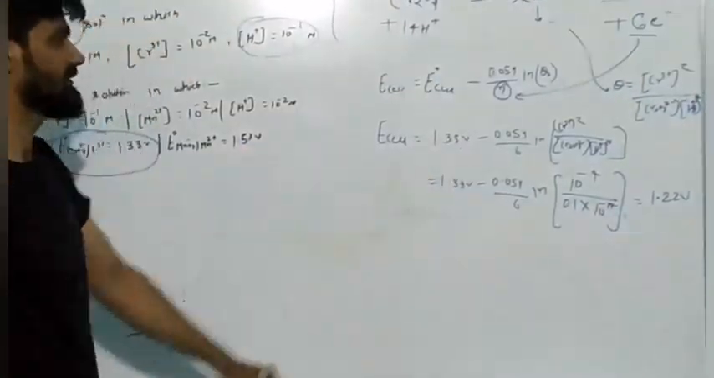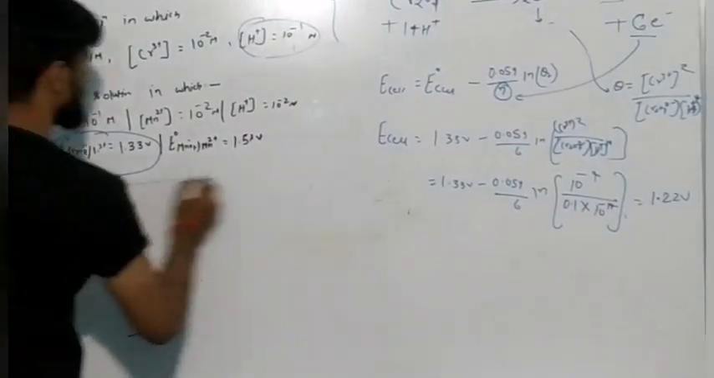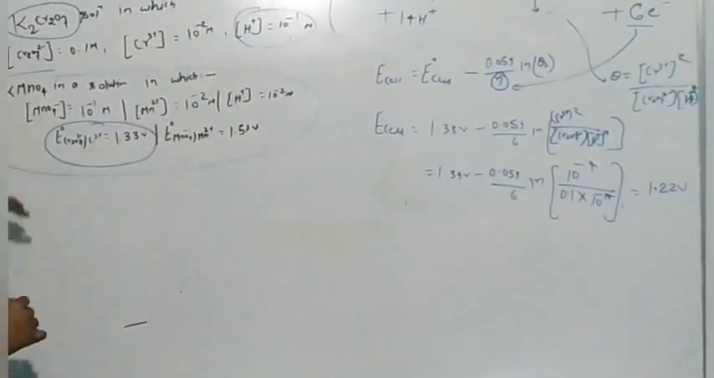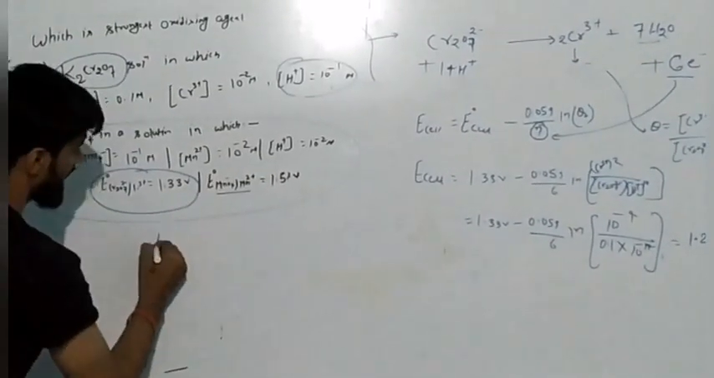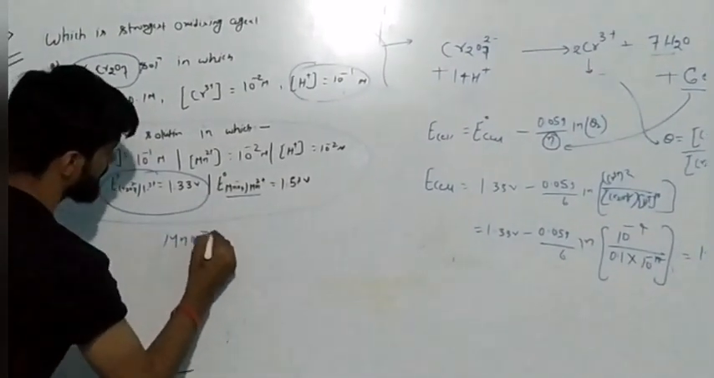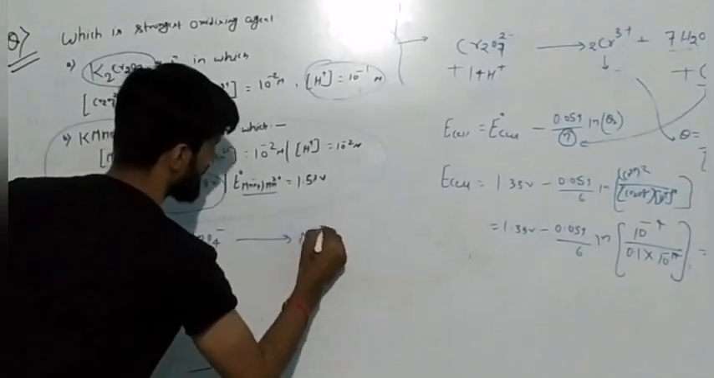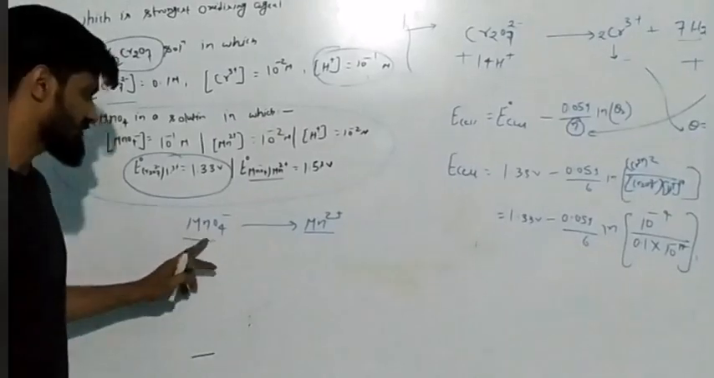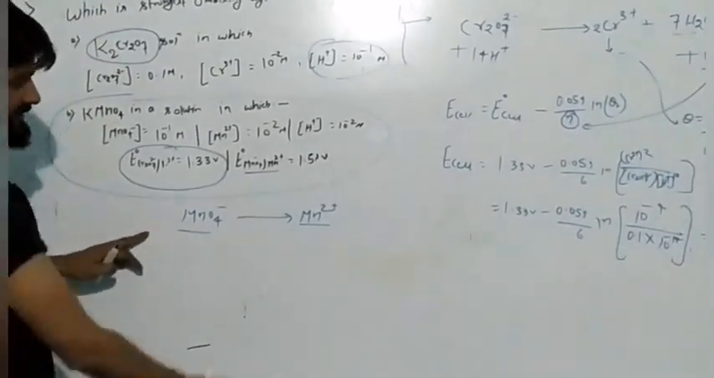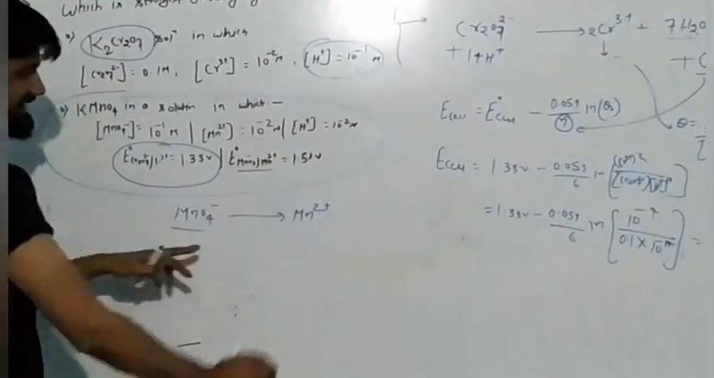Value of E cell. Now come to this point. For the KMnO4 solution, now if you will see, then the reaction is given in this way. MnO4 minus is getting converted into Mn2 plus. My dear student, you just have to calculate the oxidation state of manganese on the left hand side, because on the right hand side the oxidation state of manganese is +2.